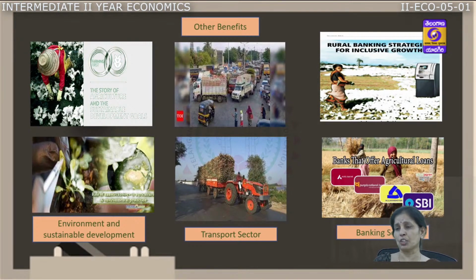Most of these commercial banks are decentralized, spreading over the villages, and take care of the financial requirements of the agriculture sector. So the importance of agriculture is that it plays a very important role in the growth of the Indian economy.